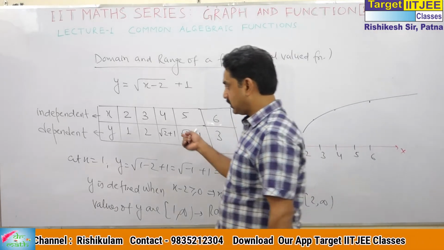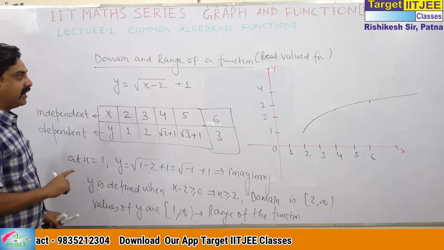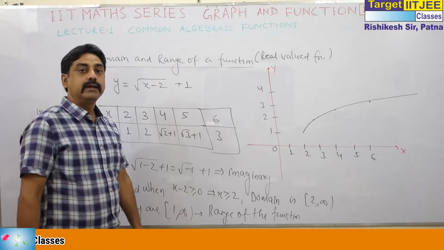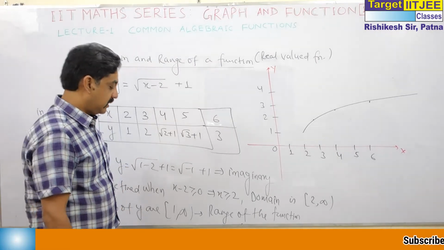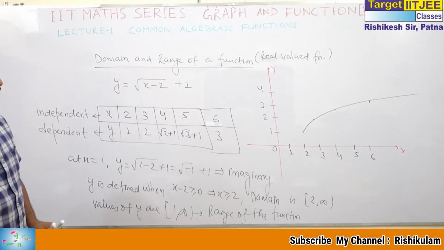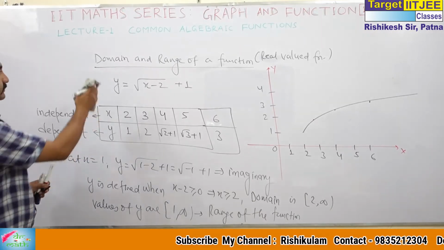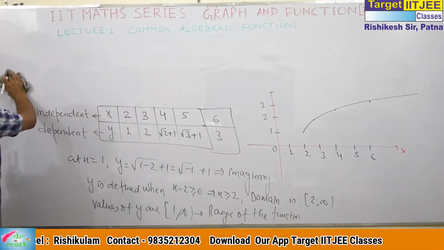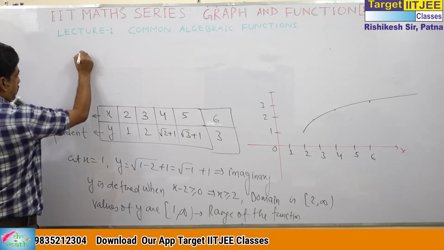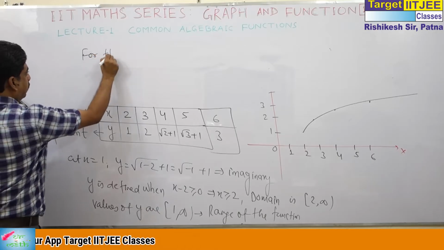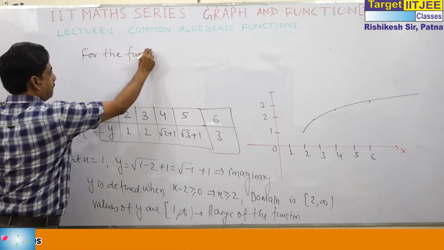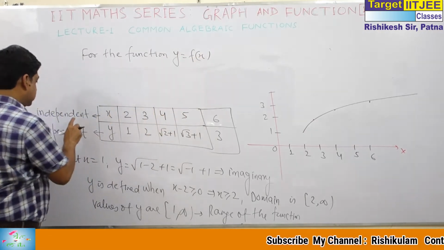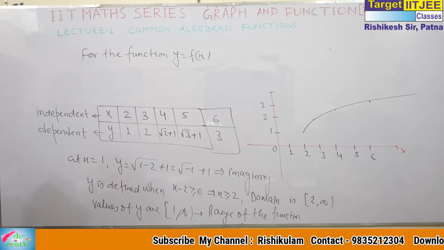The domain of the function, values of x for which the function is defined, is called the domain of the function, and the corresponding value of y is called the range of the function. So, what is the domain of the function? Now, if you want to write that, for the function y is equal to f(x), it is clear that x is the independent variable and y is the dependent variable.